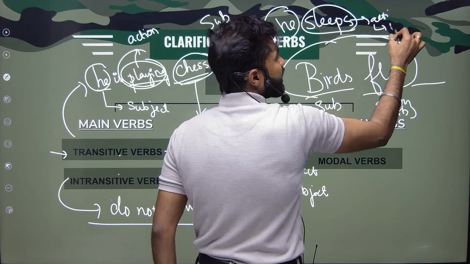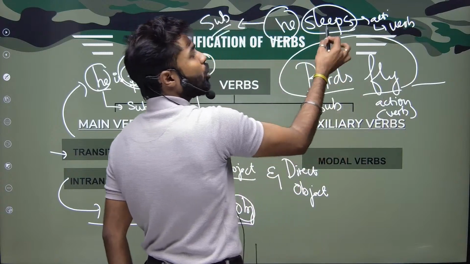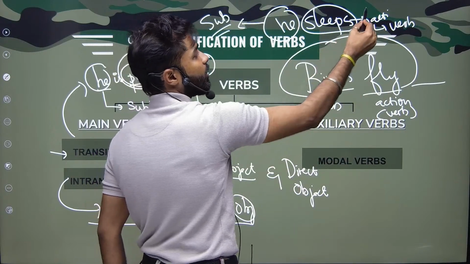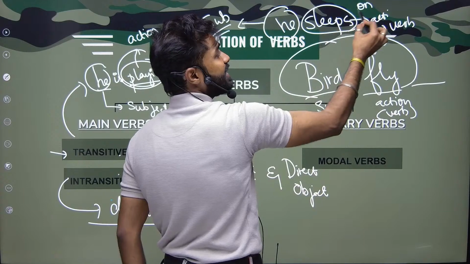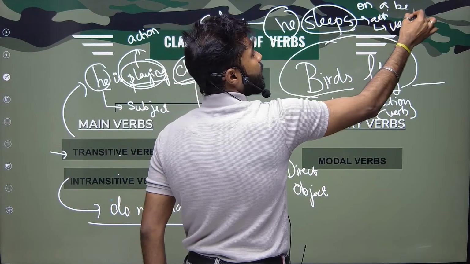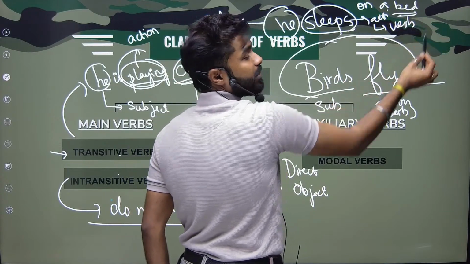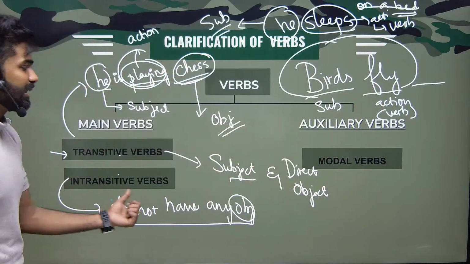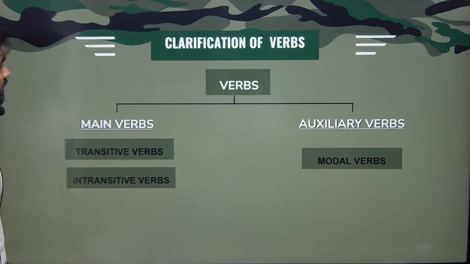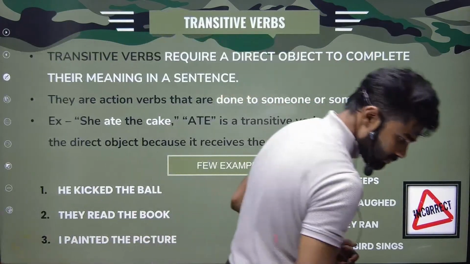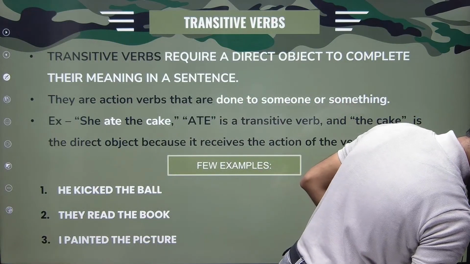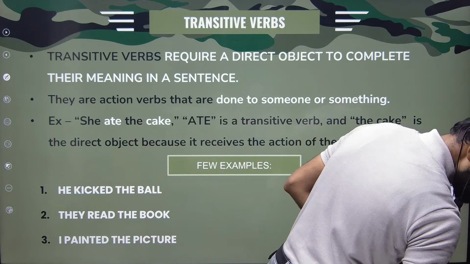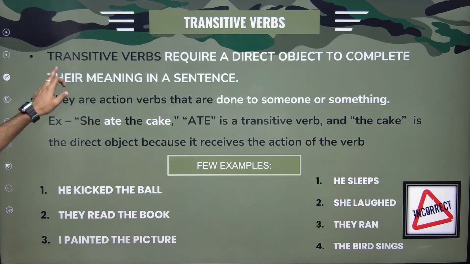So I can call it as my verb, but there is no object here. He sleeps. Okay. For example, if I'm saying he sleeps on a bed, then bed will be my object. But since there is no object here, I call this sleeps as my intransitive verb. All right. Done.